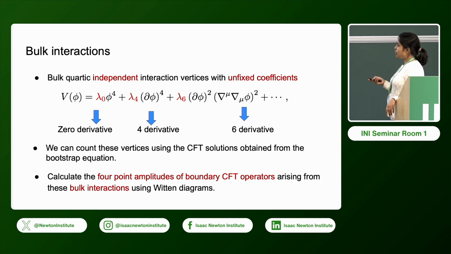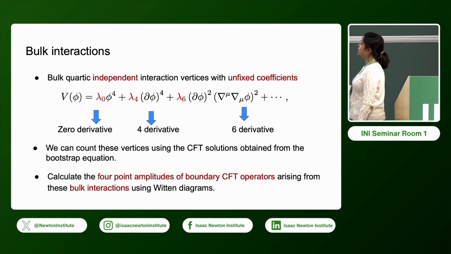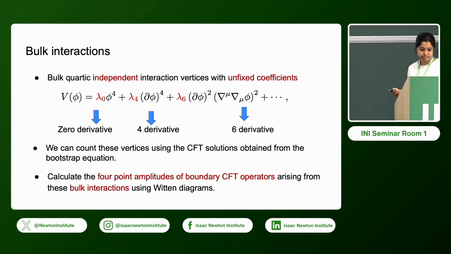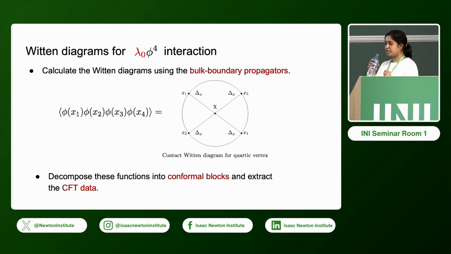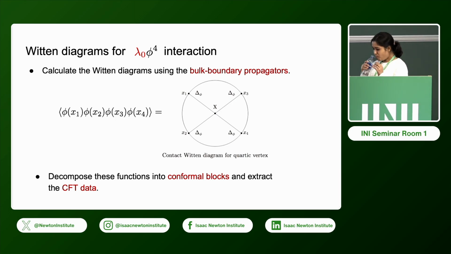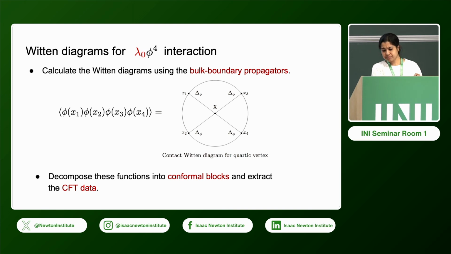Okay, so this is how it works. We compute the correlation function using the bulk Witten diagrams. For each of these interactions, we have one particular Witten diagram, we compute the correlator, and then we try to match it with the CFT results. Here is one example of the Witten diagram. This is for the phi to the 4 interaction.